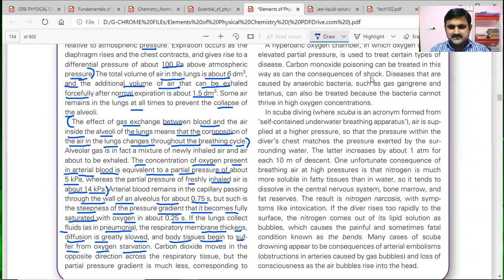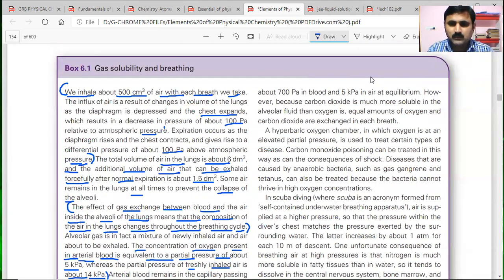Carbon dioxide moves in the opposite direction across the respiratory tissue, but the partial pressure gradient is much less, corresponding to about 700 pascals in blood and 5 kilopascals in air at equilibrium.